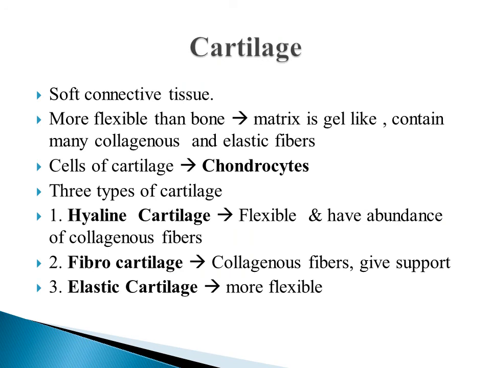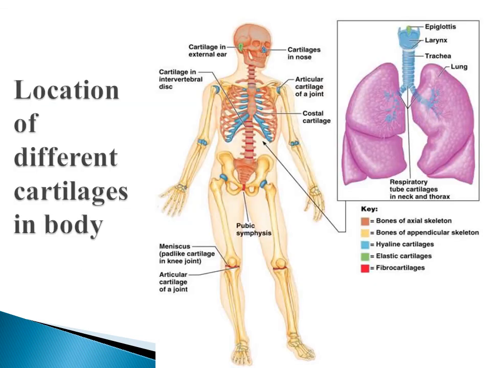Cartilage is the soft connective tissue. It is more flexible than bone because the matrix is gel-like and it contains many collagenous and elastic fibers. The cells of cartilage are known as chondrocytes. There are three types of cartilage. First one is hyaline cartilage. It is flexible and has abundance of collagenous fiber. Second one is fibrocartilage. It is composed of collagenous fibers and it gives support to the body. Third is elastic cartilage. It is more flexible than the other two types of the cartilage.